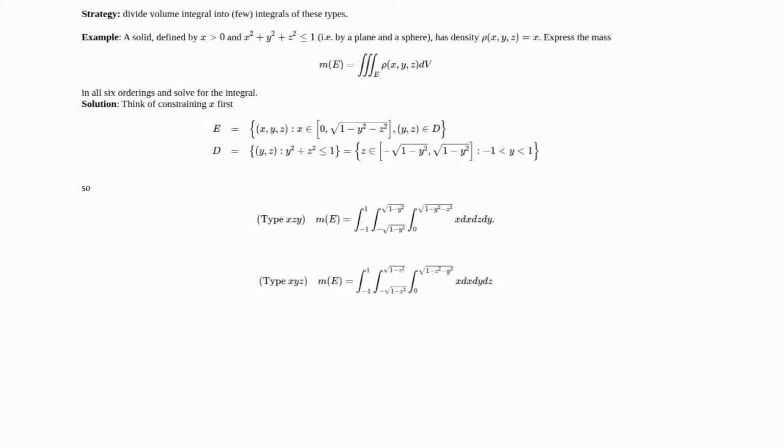A very similar argument, just switching the constraint in D from y to z, we would get type xyz, which is the integral from minus 1 to 1 of the integral from minus the square root of 1 minus z squared up to the square root of 1 minus z squared of the integral from 0 up to the square root of 1 minus z squared minus y squared of x, dx, dy, dz, a different order.